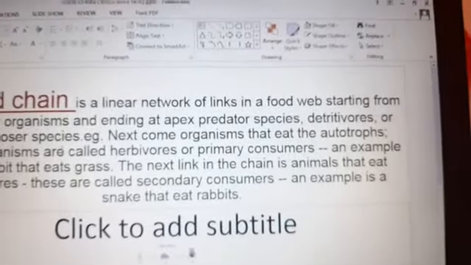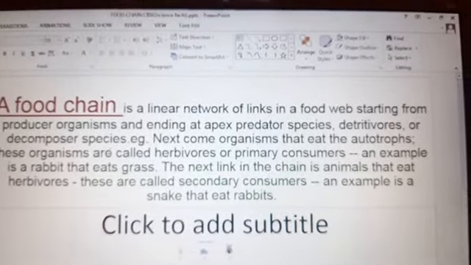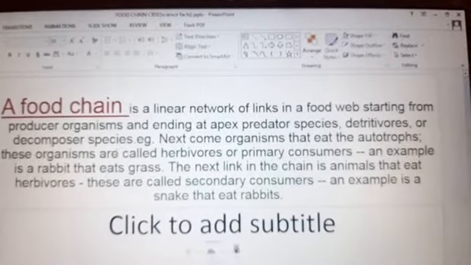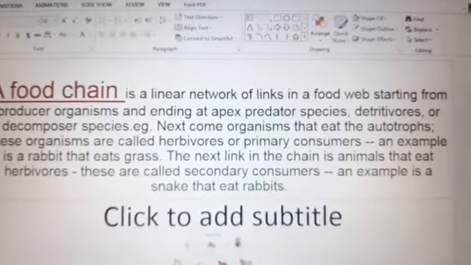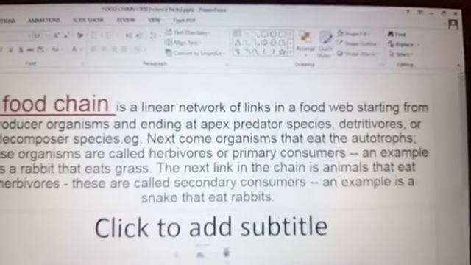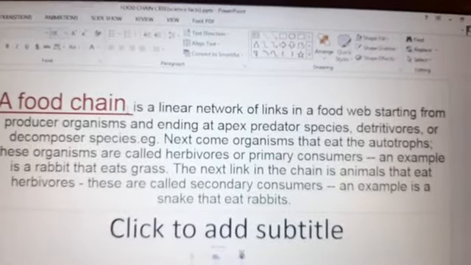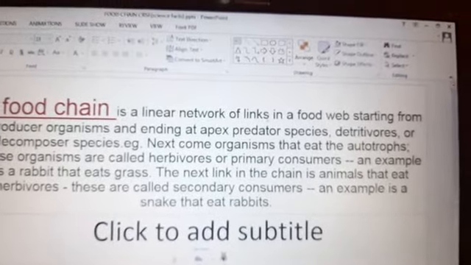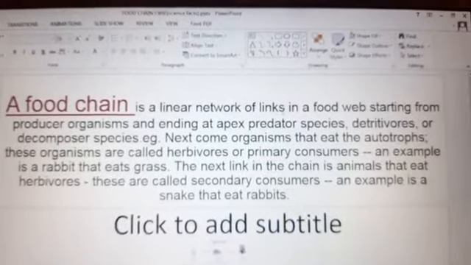Next come organisms that eat autotrophs, meaning those organisms that eat only plants or green grass. These organisms are called herbivores or primary consumers. So the food chain starts from the producer organism. An example is a rabbit that eats grass. The next link in the chain is an animal that eats herbivores.